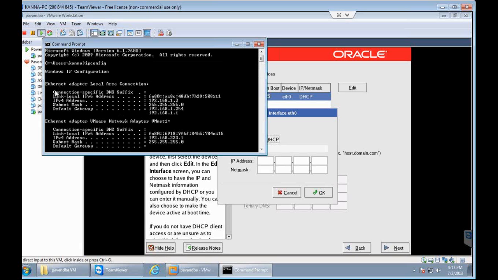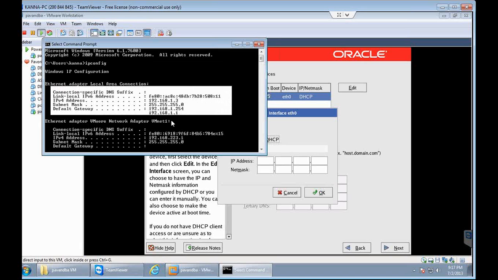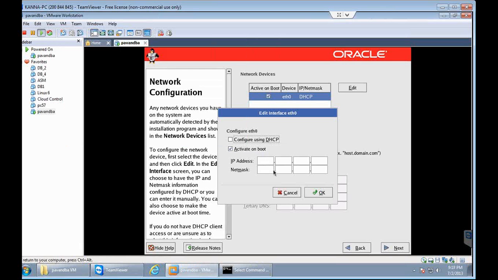So when I type ipconfig, I will be getting some IP address information here. I need to use similar things over here. For example, my Windows operating system IP address is 192.168.1.3. So what I am doing here is I am using 192.168.1. Let's say 18. So I am using like that. And subnet mask, we don't require to change anything.